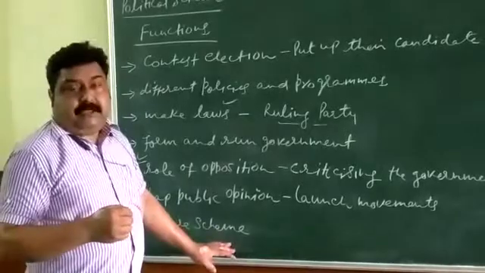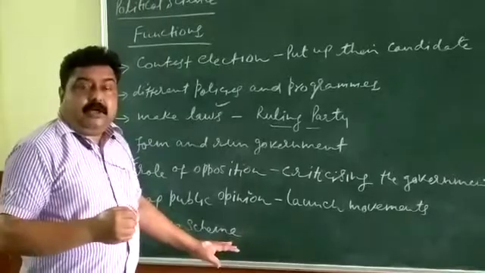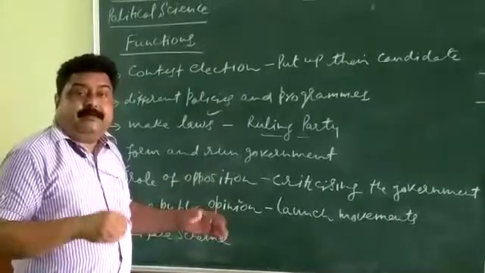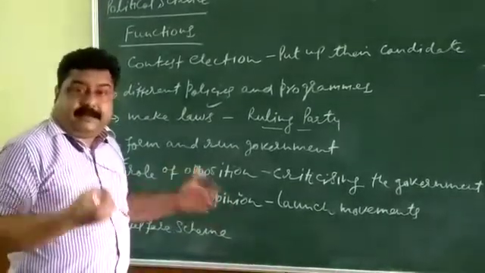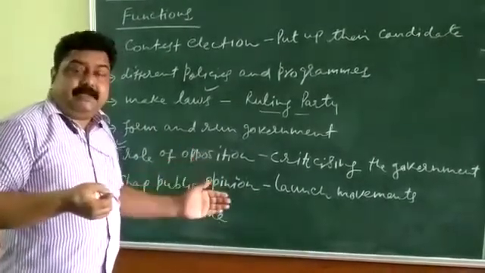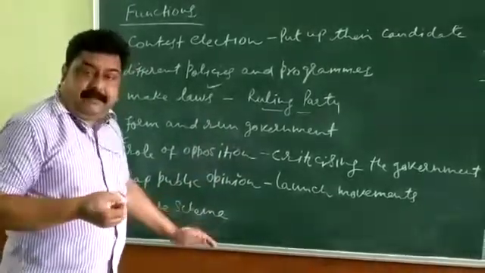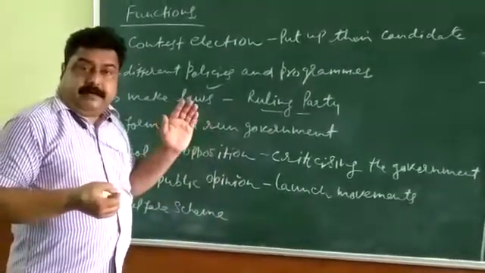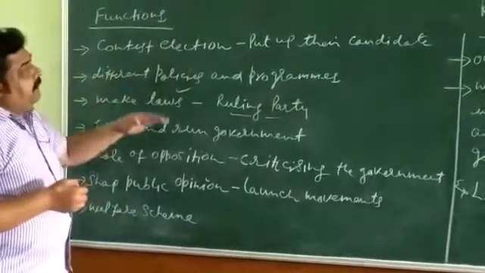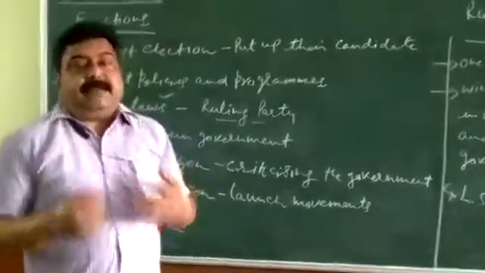Welfare schemes. They put up various welfare schemes, and it is easy for a citizen to approach a leader of a political party rather than a government official for the welfare scheme. If they require any welfare funding or any help from the government, then it is easy to approach a leader of a political party, and they put forward many welfare schemes for the benefit of the people. So these are the various functions of the political parties which they perform. In the absence of the political parties, our democracies cannot exist.